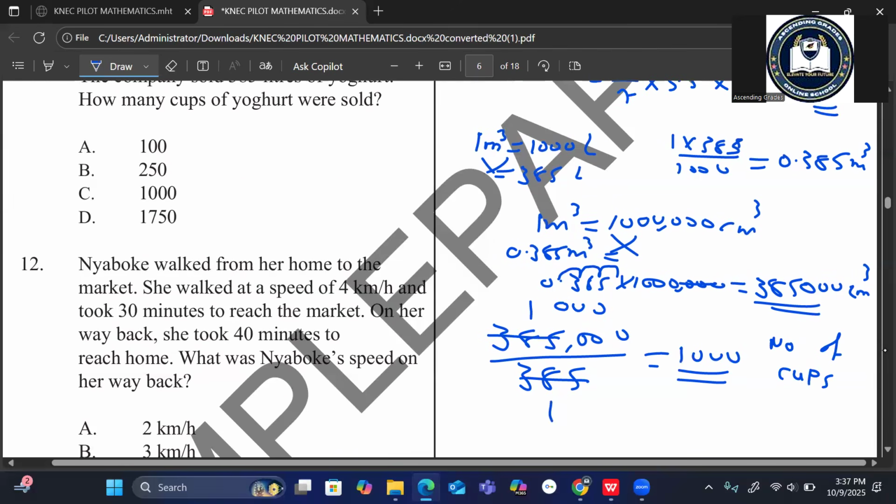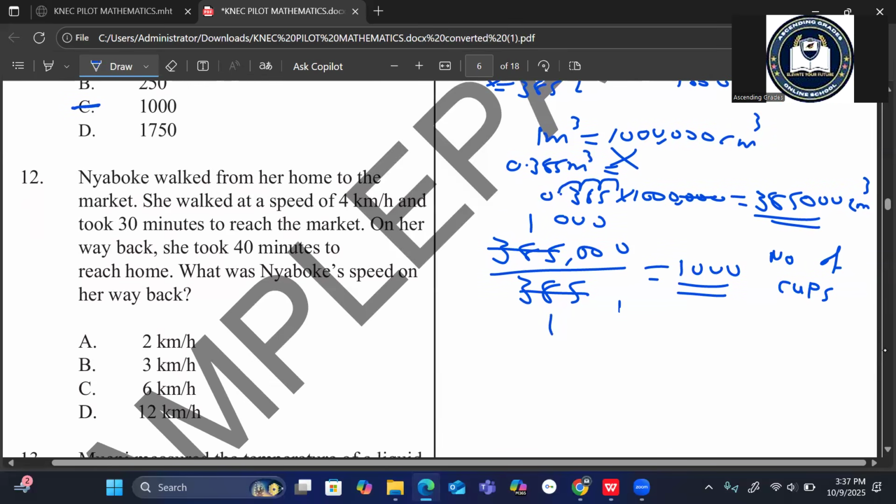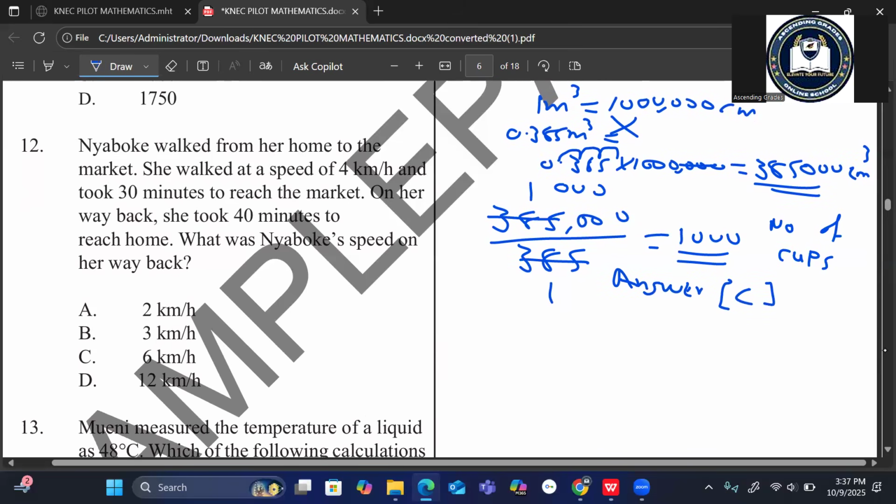The answer which matches with our answer is C. Choice C. Answer is C. We go to the next question.